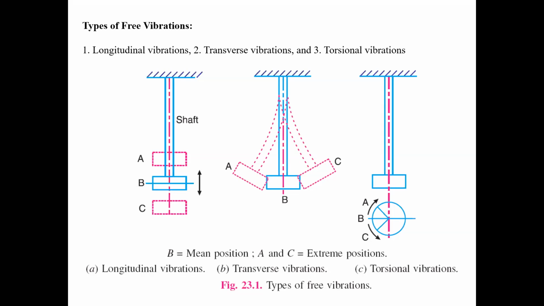And the third one is when the body moves in a circular motion, rotating or twisting. That type of vibration is called torsional vibration. These are the three types of vibrations.